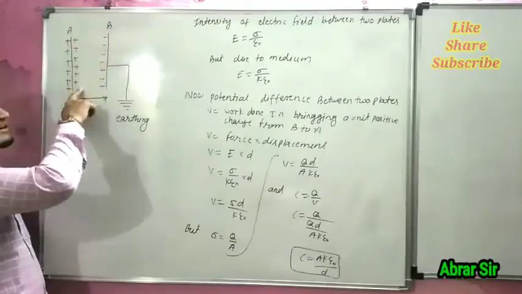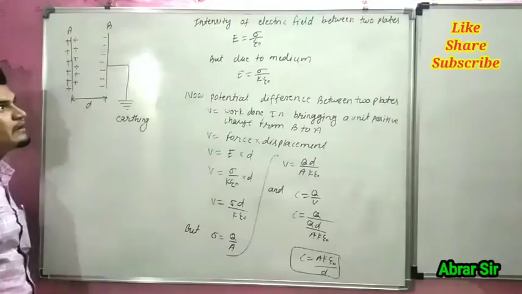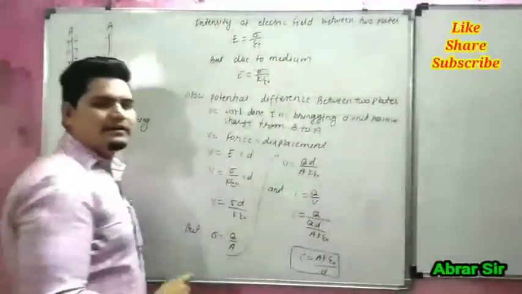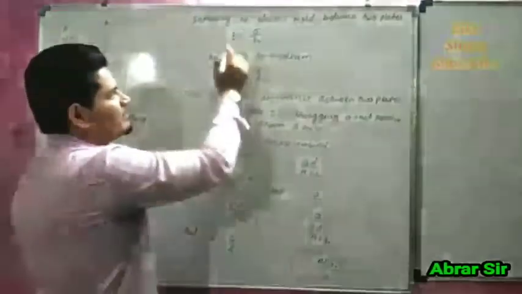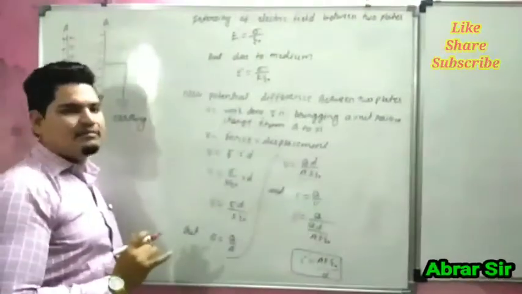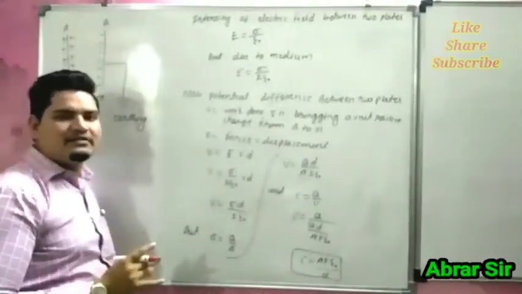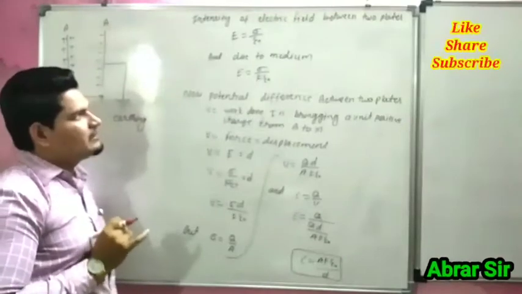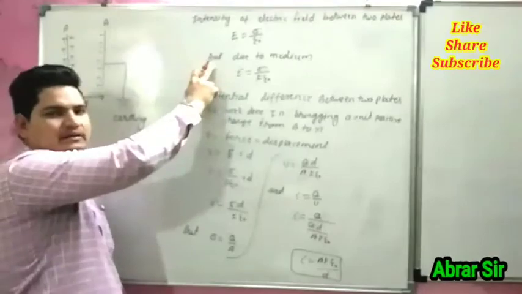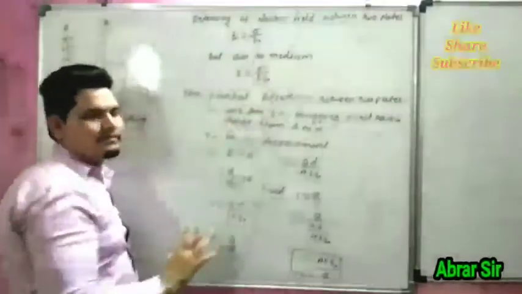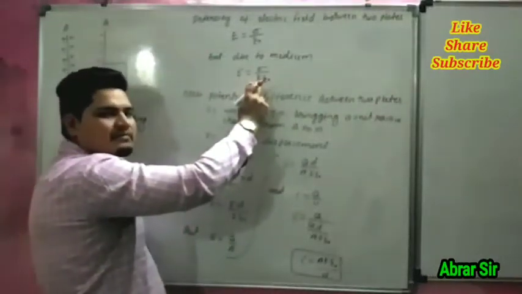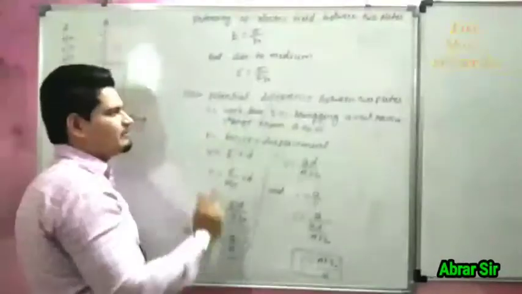A is positively charged, B is negatively charged. So the intensity of electric field between the two plates is given by E is equal to sigma by epsilon, where sigma is the surface charge density. But due to the medium, E is equal to sigma upon K epsilon, where K is the dielectric constant of the medium.